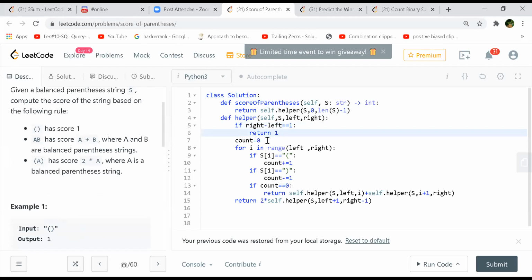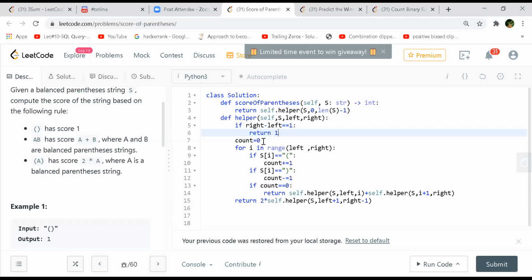Right minus left equal to 1? Oh, that means any two characters. Yeah, one open, one close. So you don't have to validate whether it's an open and close. I mean, in the recursion, the count will take care of it, right?